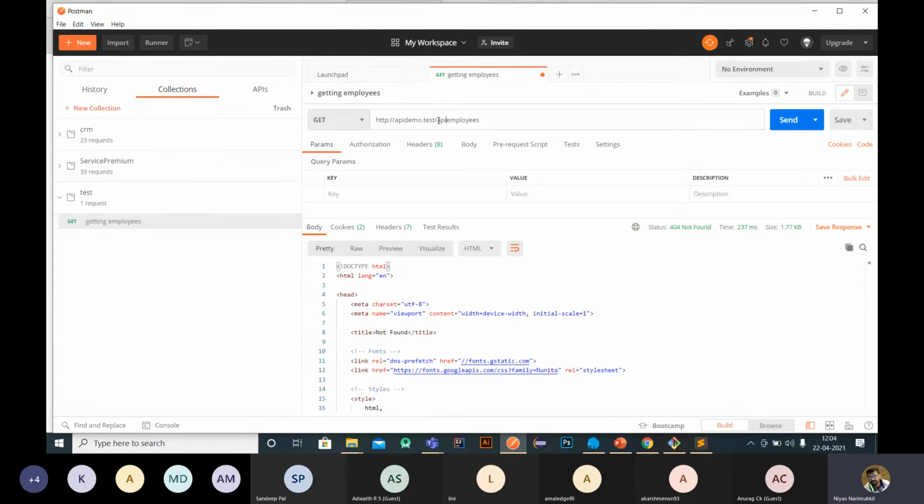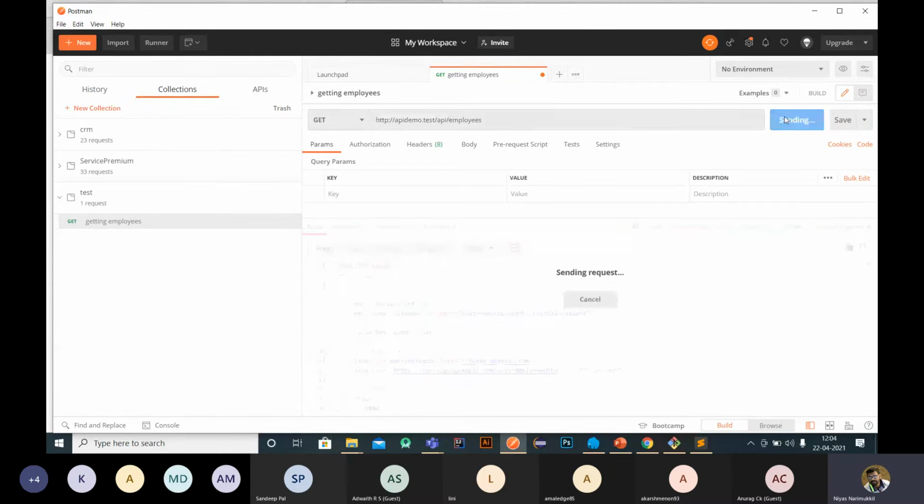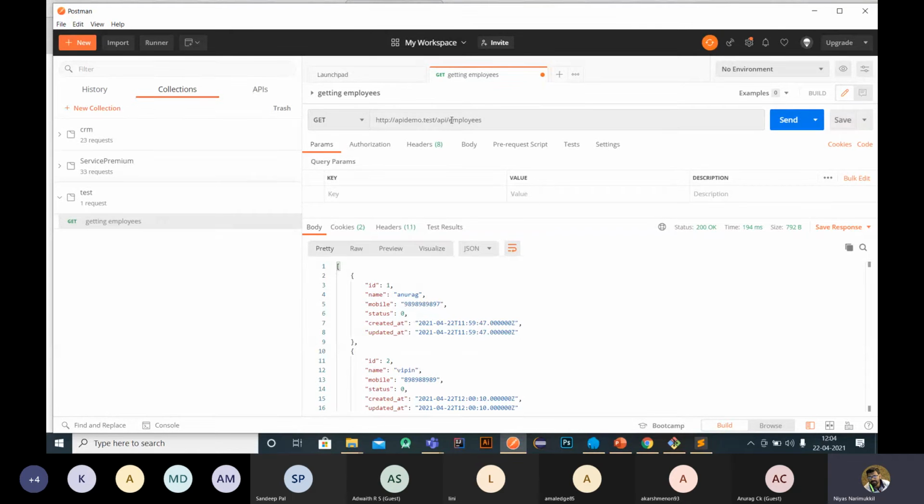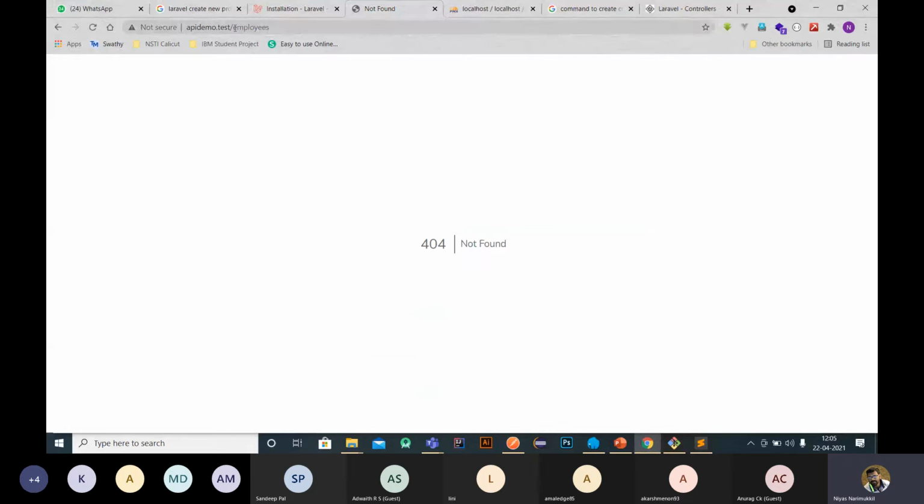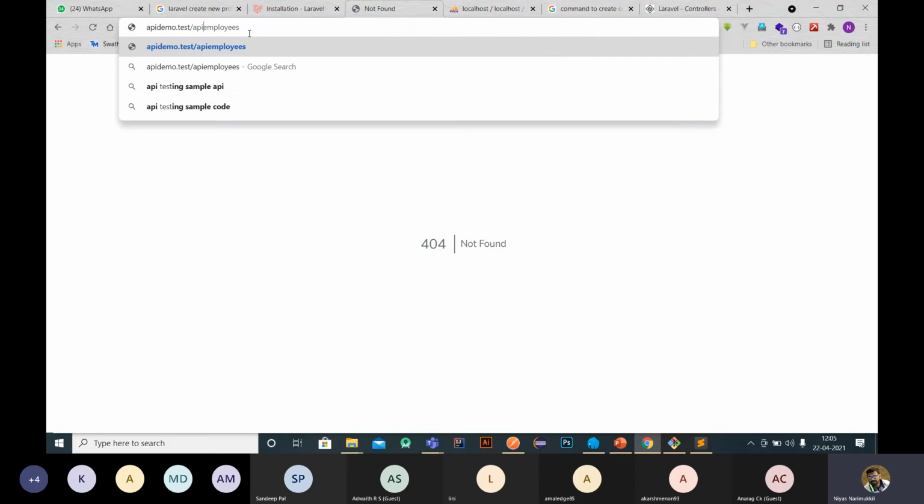Okay. For checking the API, the URL must be like this: http://demo.test/API/employee. So all the routes will be part of this /API. Now we can check the response here. If you add the verb, then it will give the same response again, but you are not able to get access like this. If it is an API, you have to use API also.